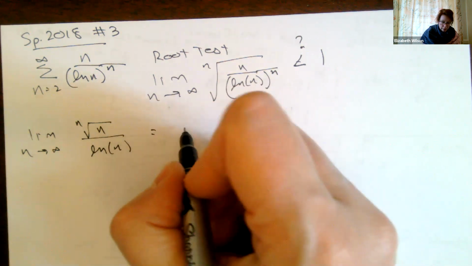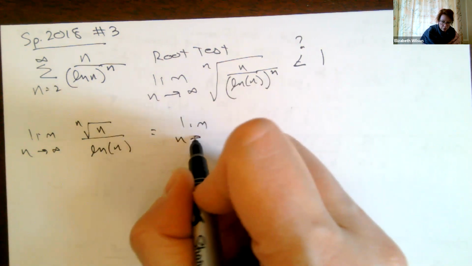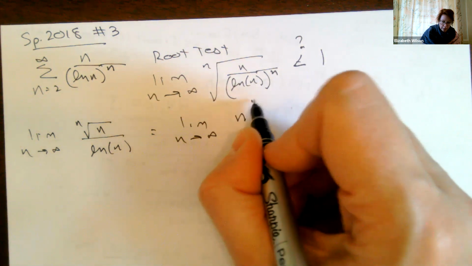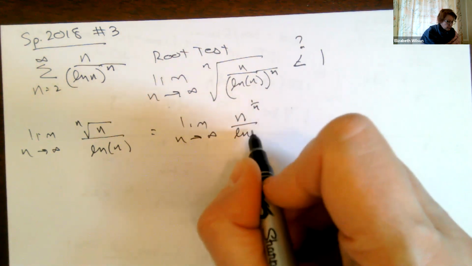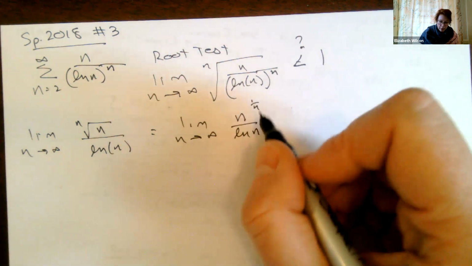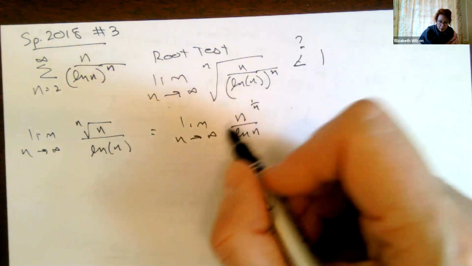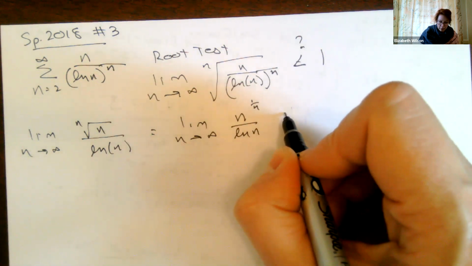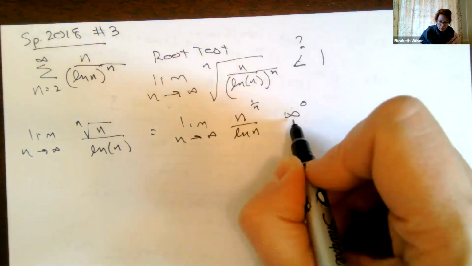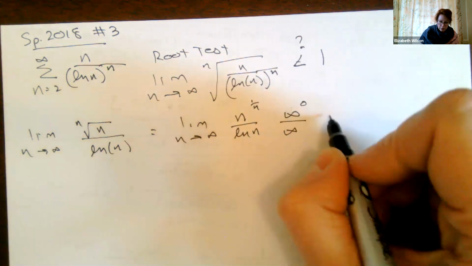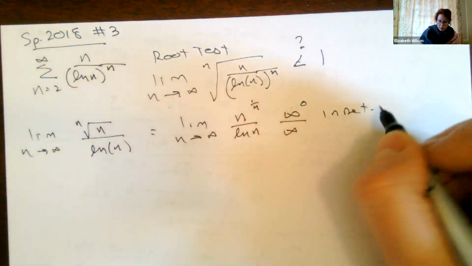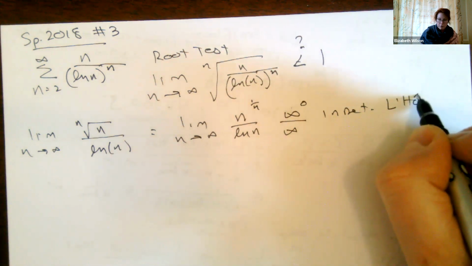Okay, which I'm going to write as the limit as n goes to infinity of n to the 1 over n, natural log of n. Now, when I look at this, if I plug in infinity, I'm going to get infinity to the 0 all over infinity. So this is indeterminate, which means I need to use L'Hopital's to help me resolve it.